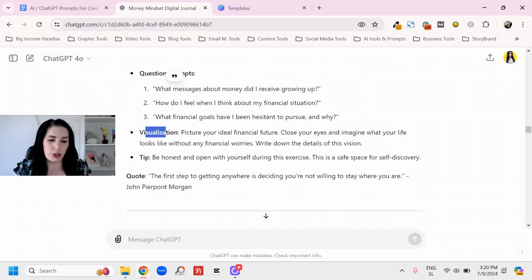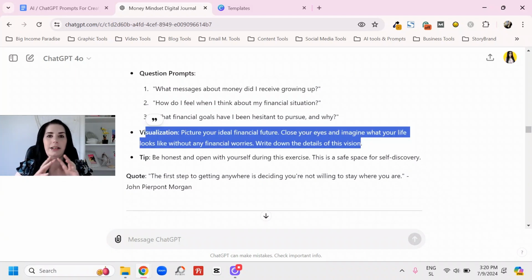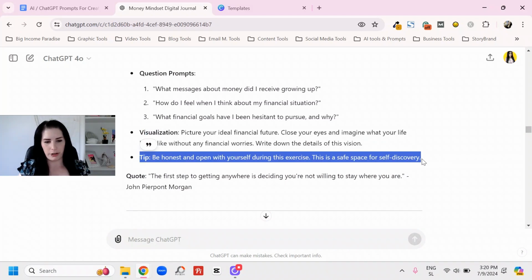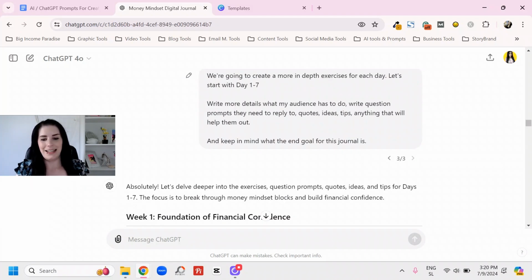Then we have a visualization, right? So that's another exercise. Then the only thing that I didn't like is that it put the tip at the bottom. That's because I said it should give us question prompts, quotes, ideas, tips, probably because I said tips at the end of the prompt.